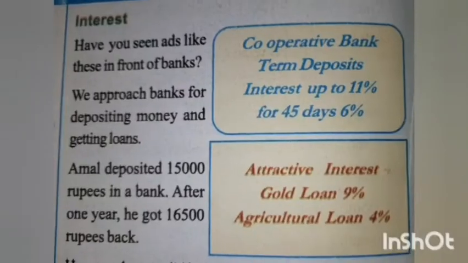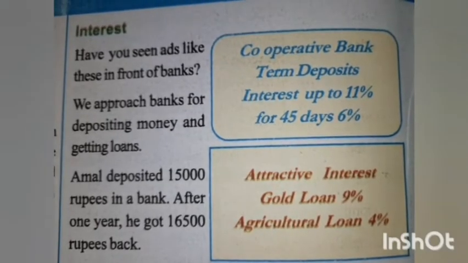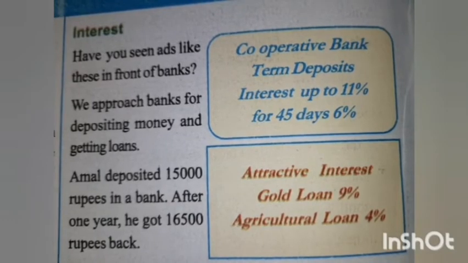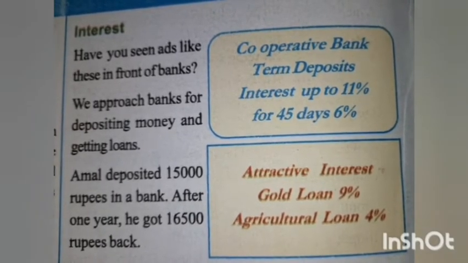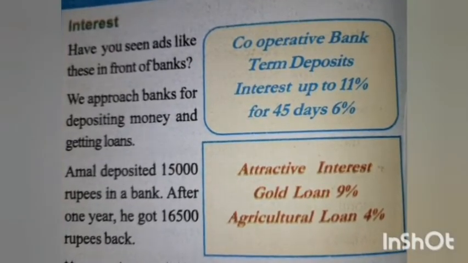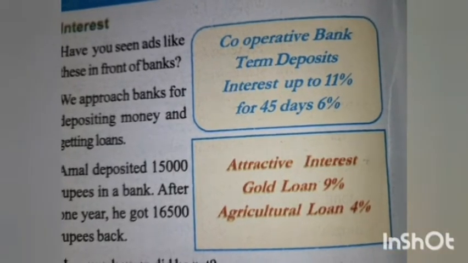Sometimes they will give annual rate or per month or every 4 months. We are finding out some suitable methods for the solution of the problems. See the advertisement of banks. Cooperative bank term deposit interest up to 11%. For 45 days it should be 6%. Then attractive interest gold loan 9%, agriculture loan 4%. So these are the advertisements of different banks.